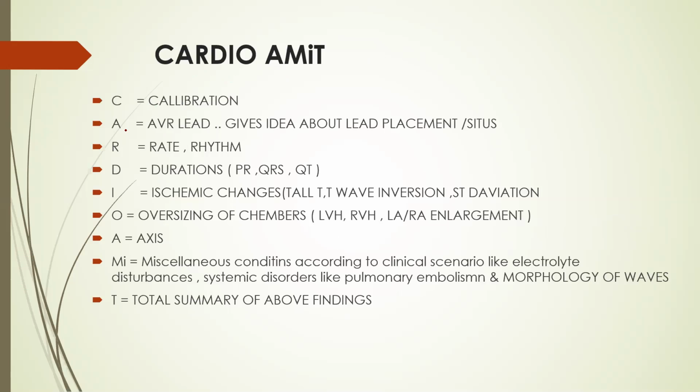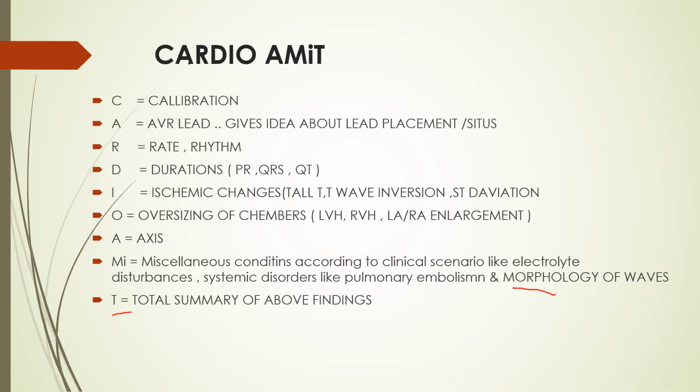Then A stands for AVR lead. This lead gives an idea about the lead placement and situs, that is dextrocardia, levocardia, which this AVR lead tells us. R stands for rate and rhythm in the ECG. D stands for durations like PR interval, QRS, QT. I stands for ischemic changes. O stands for oversizing of chambers. A stands for axis. MI stands for miscellaneous conditions, as I told you, and morphology of the waves. And T stands for total interpretation.